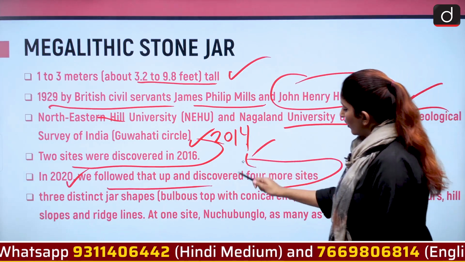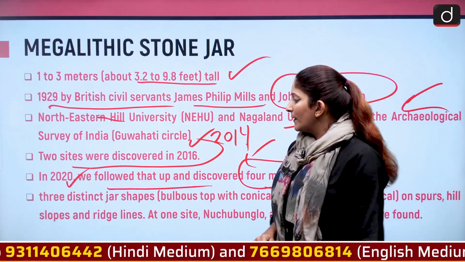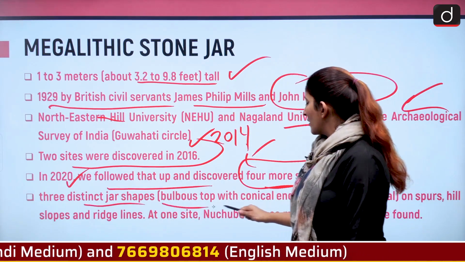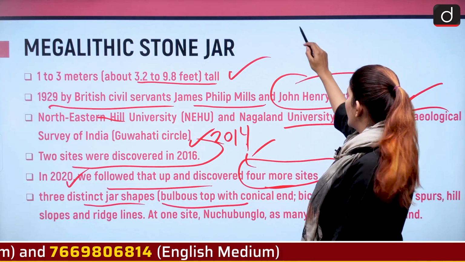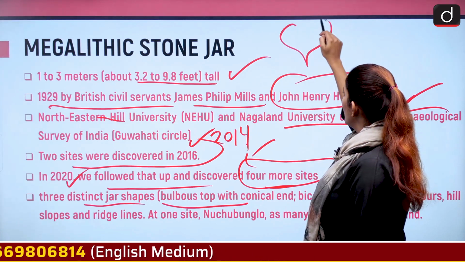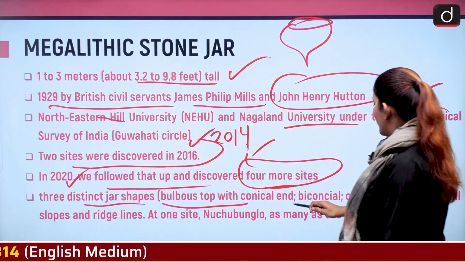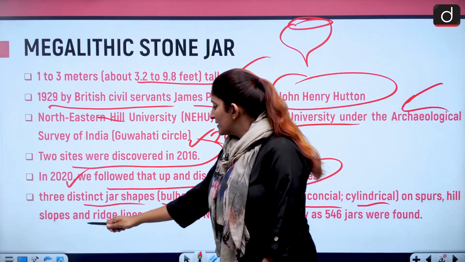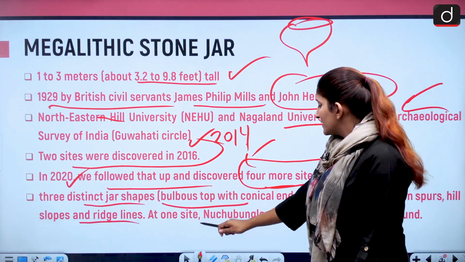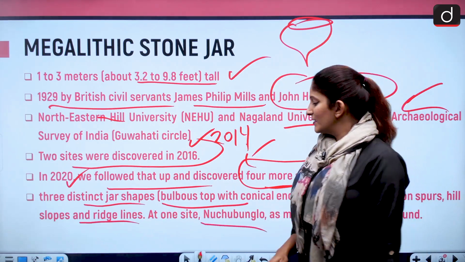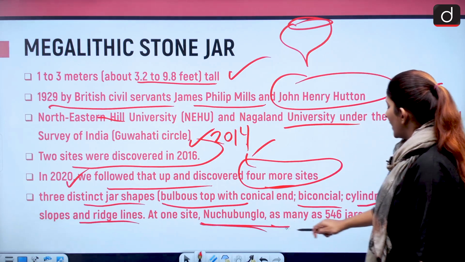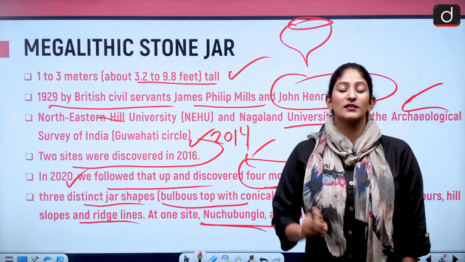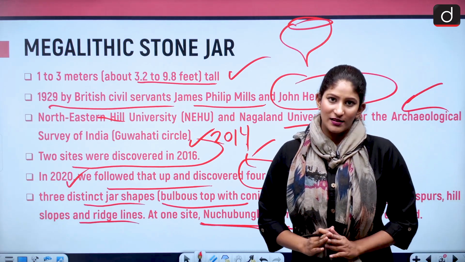There was discovery of 4 more sites. Okay, and 3 distinct jar shapes were found. First, bulbous top with conical end, like this. Then biconical, cylindrical, on the hill slopes and ridges, and at one side where the site's name is Nuchu Bungalow, as many as 546 jars were found, which was the most number of jars anywhere in the